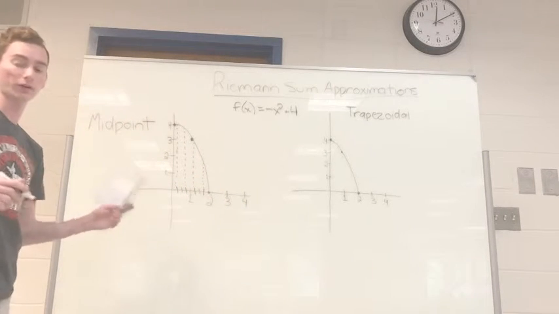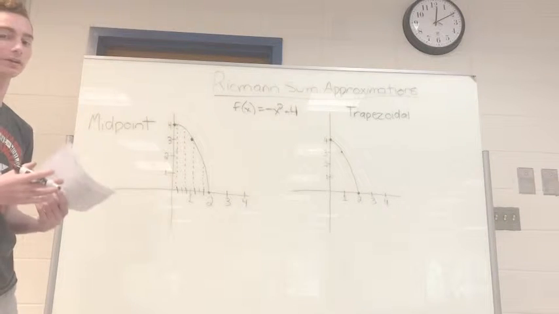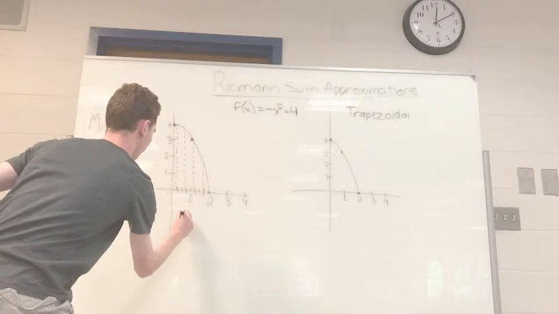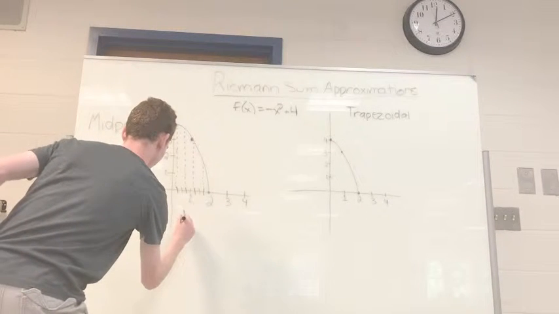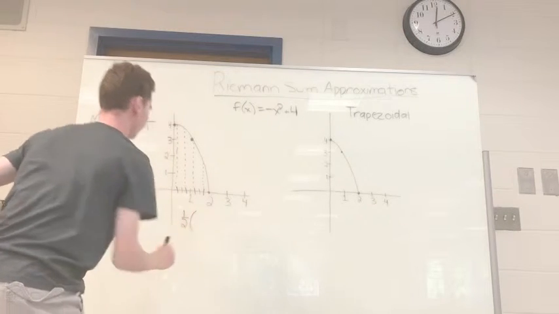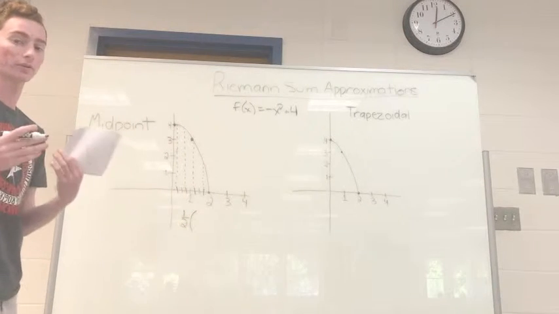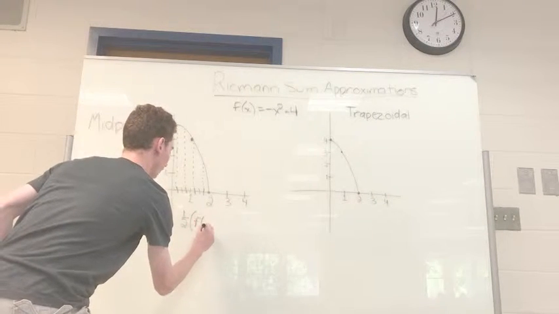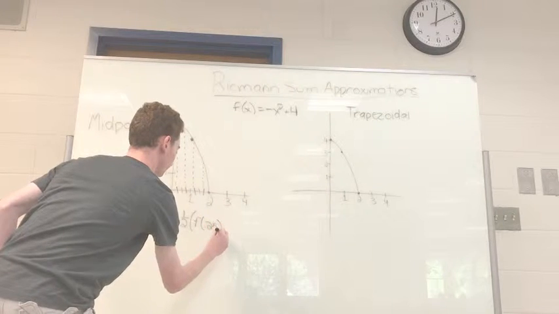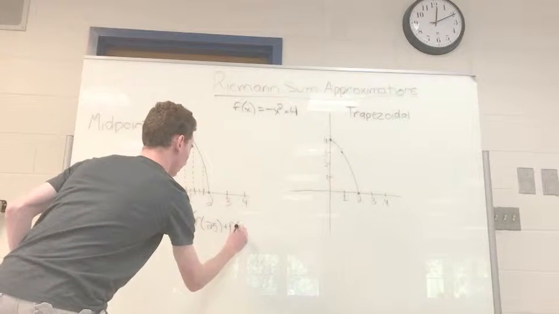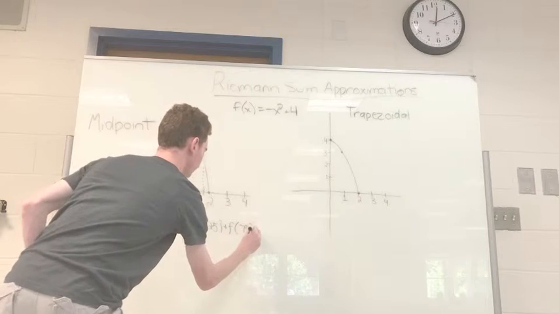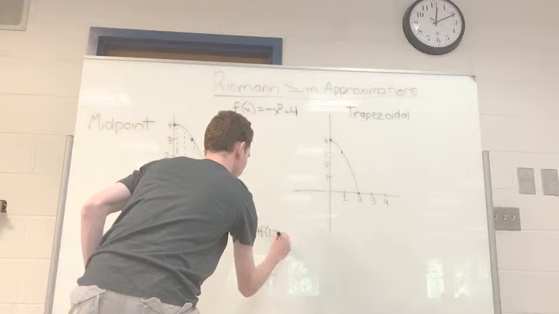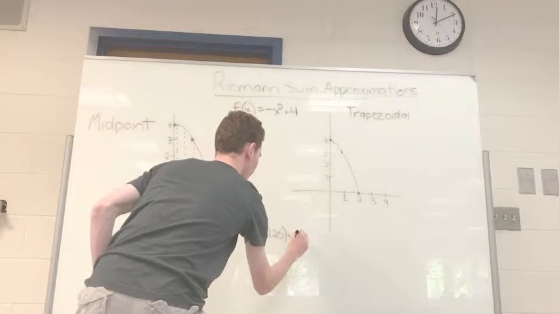So this way, we're not too far to the left, we're not too far to the right, so we're going to get a more accurate approximation. So we're still going to use 1/2 on the outside. But instead of using f of 0 and f of 1/2, we're going to use those midpoints. So we're going to use f of 0.25 plus f of 0.75 plus f of 1.25 plus f of 1.75.